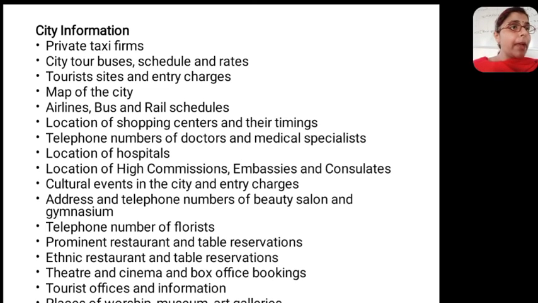So you should have the telephone number of the doctor and the medical specialist, and the location of the nearby hospital, where it is located, and how you can immediately call them if there is any emergency or a medical need. Then you should have a tie up, and you should immediately call those with whom you have the tie up. Then the location of the high commissions, embassies and consultants.